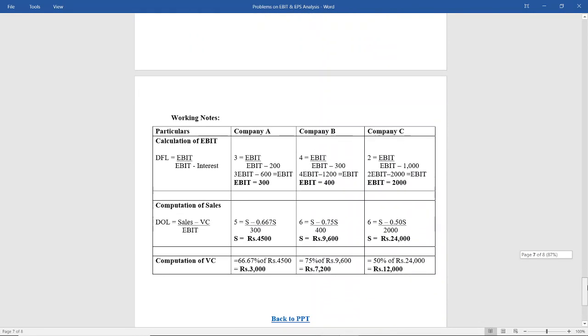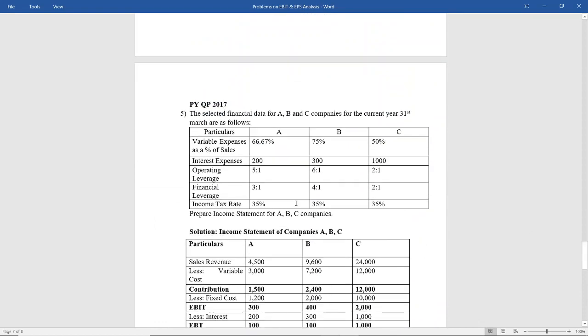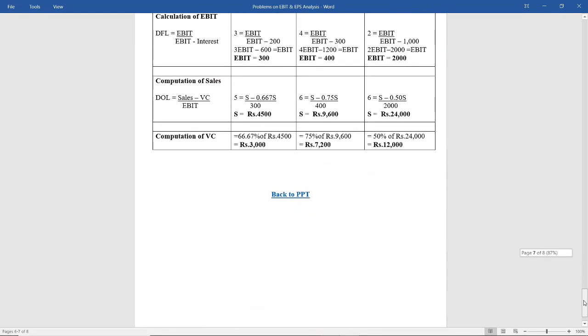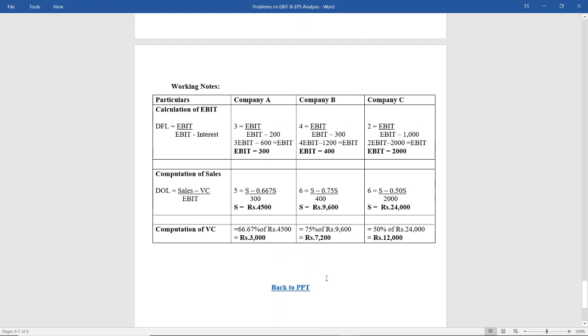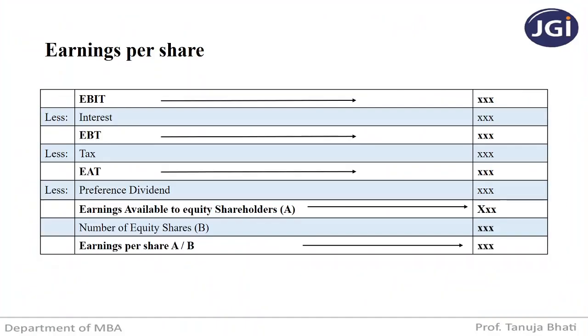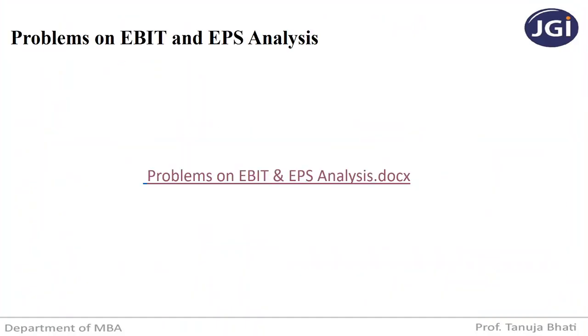So this is how you have to make use of it. The leverages are already given. You have to make use of the formulas of the leverages to calculate the missing figures like sales, variable cost and EBIT. So with this we complete the problems on EBIT and EPS analysis and the case study on leverages. Moving back to the PPT. So we have already done the problems on EBIT and EPS analysis.